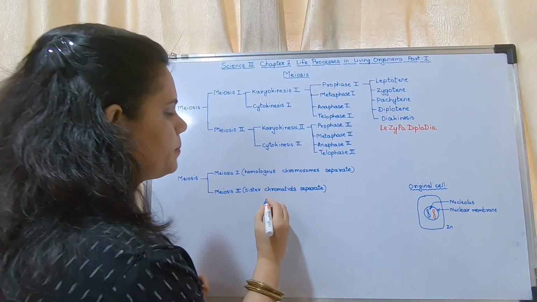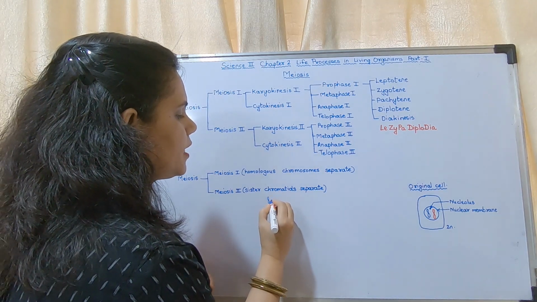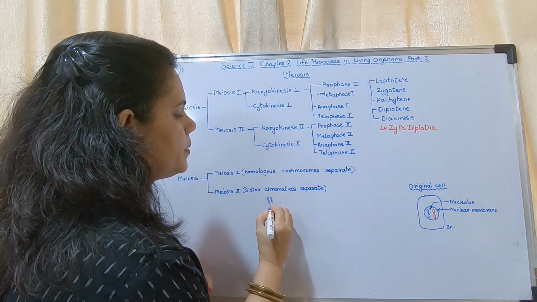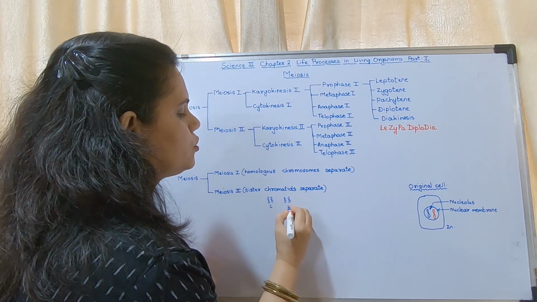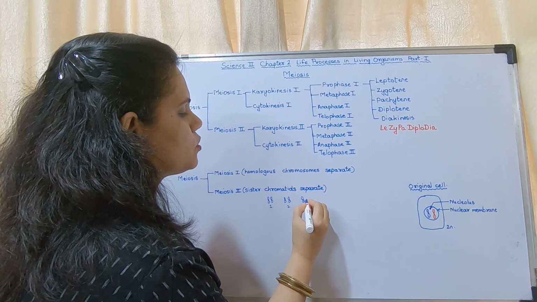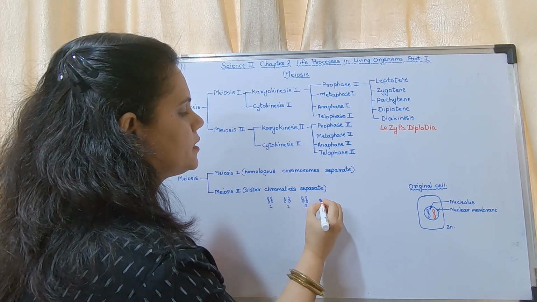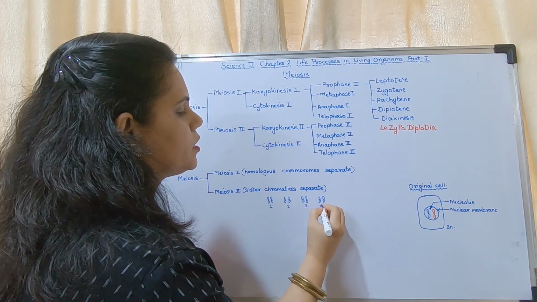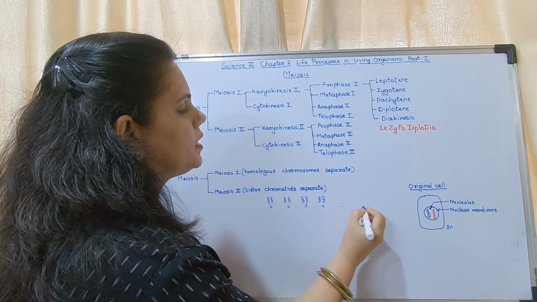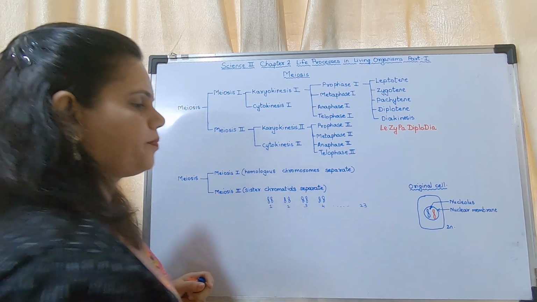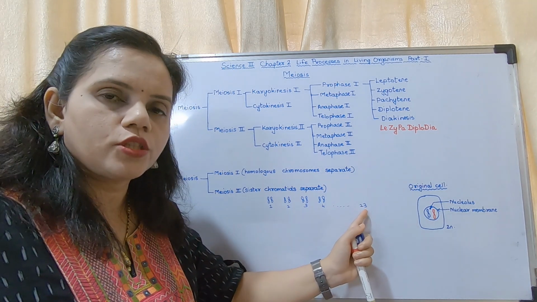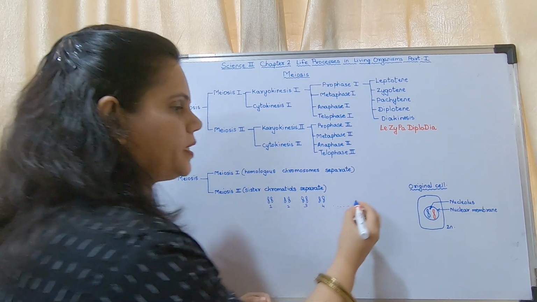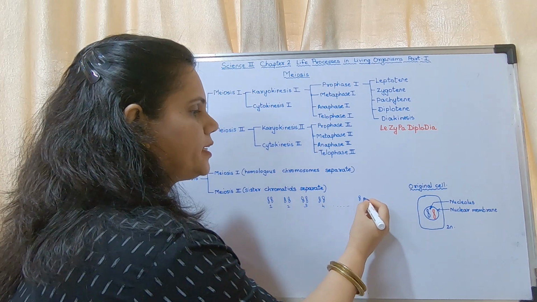This is chromosome number 1, this is chromosome number 2, this is chromosome number 3, this is chromosome number 4 till 23. These are the chromosomes which are present in human cells.